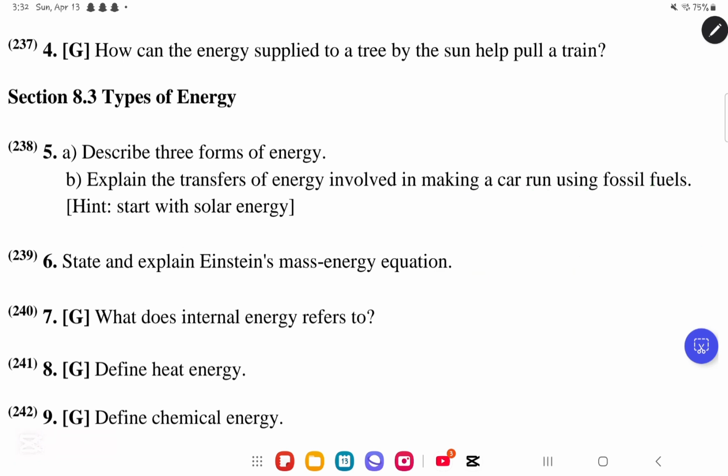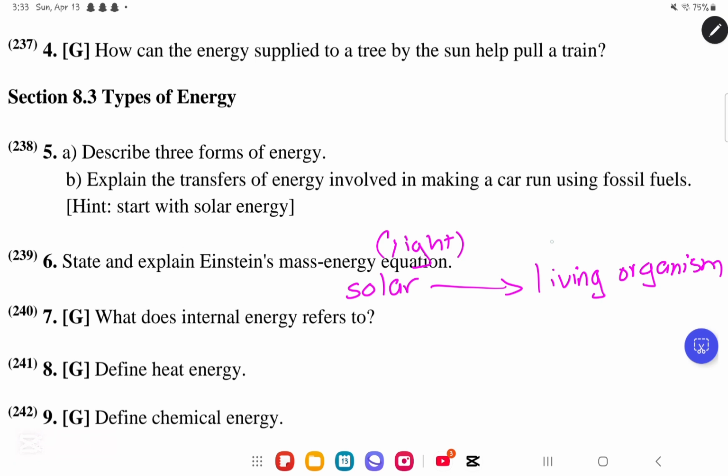In part B, they said, explain the transfers of energy involved in making a car run using fossil fuels. They said, start with solar energy. So look what happens. Solar energy, it will be given to what? It will be given to the living organisms. Alright? So the solar energy, which is light energy, will be given to the living organisms as chemical energy.